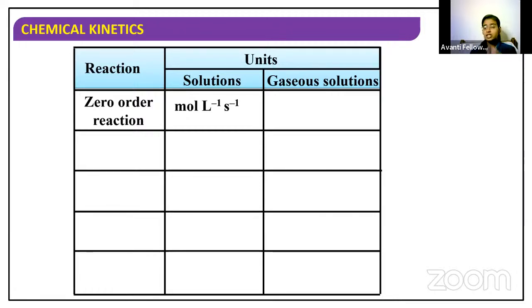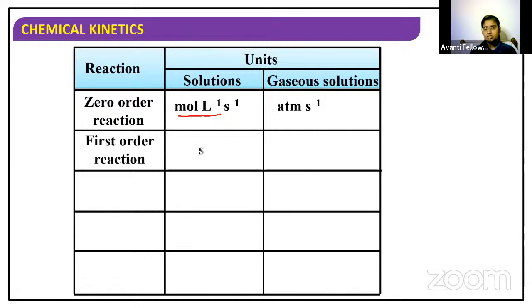Now, if it is a gaseous system, then you cannot use mole per liter because mole per liter can be used only for aqueous system. For gaseous system, you have to replace mole per liter with atm. So in place of mole per liter, substitute atm.